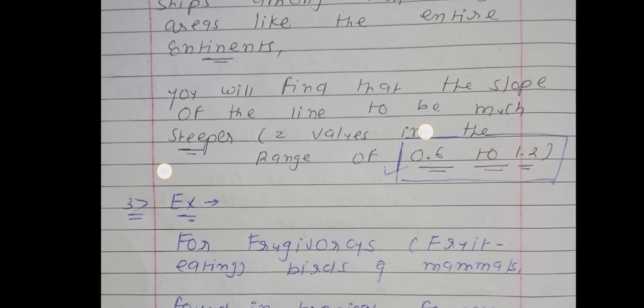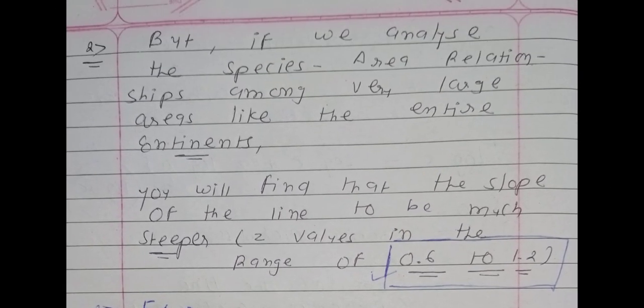Now if we talk about another region, if we analyze the species area relationship among a very large area like the entire continents, we are taking the same method, but the area will be larger. So we are taking the species relationship with the entire continent.